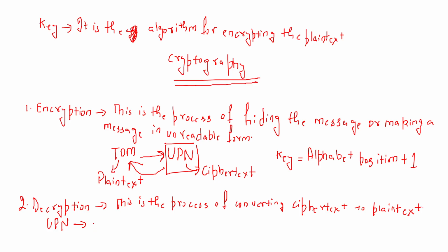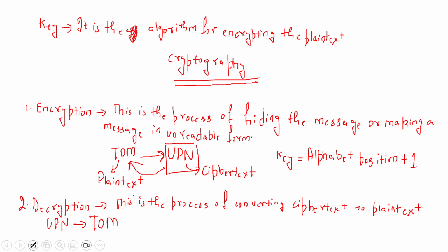It is quite simple. To get back the original message, we will replace each alphabet by the alphabet one position before, right? So one position before U is T, one position before P is O, and one position before N is M, right?